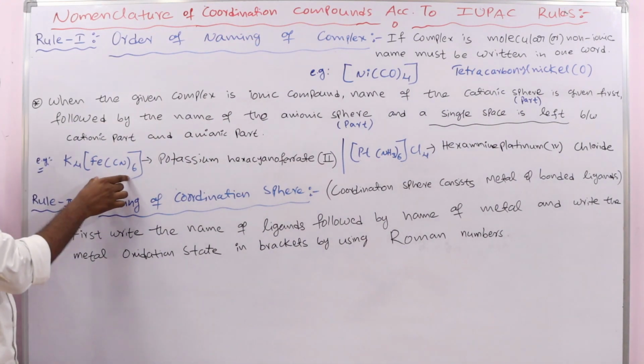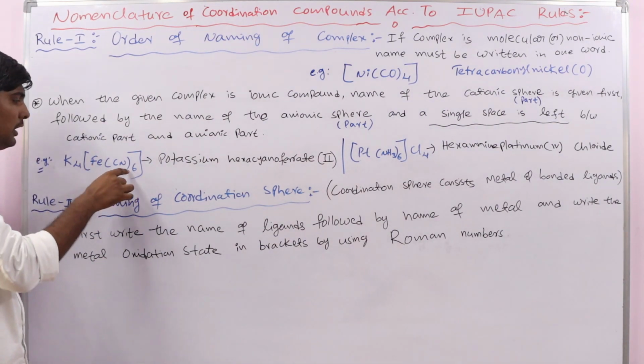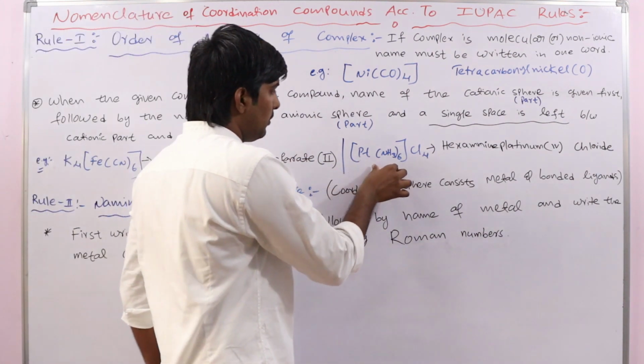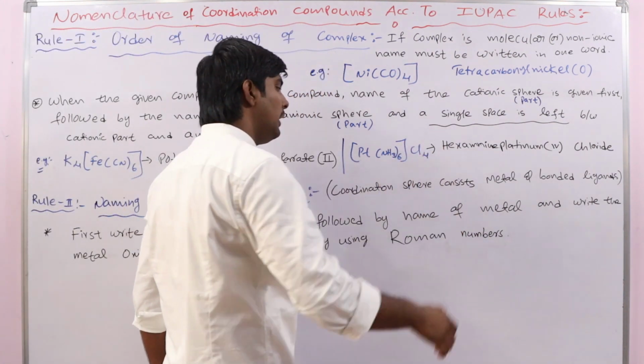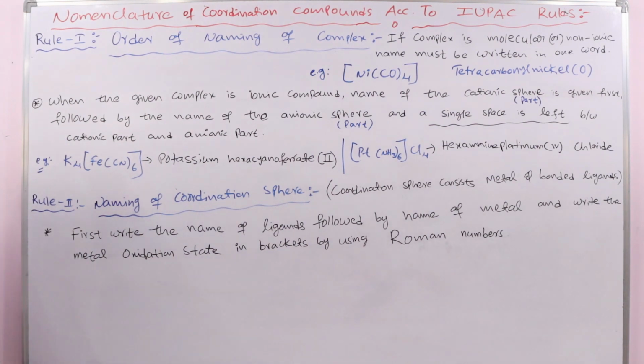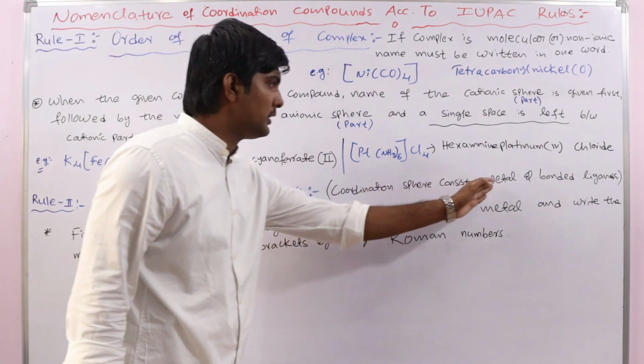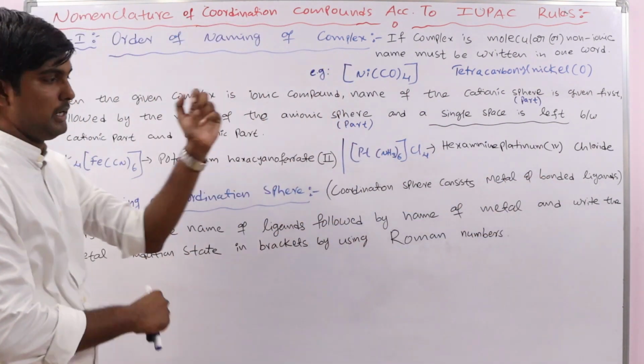See here, this is the coordination sphere. Metal is present, bonded ligands are present. This is the coordination sphere. Metal is present, bonded ligands are present. Okay, so coordination sphere consists of metal and the bonded ligands.